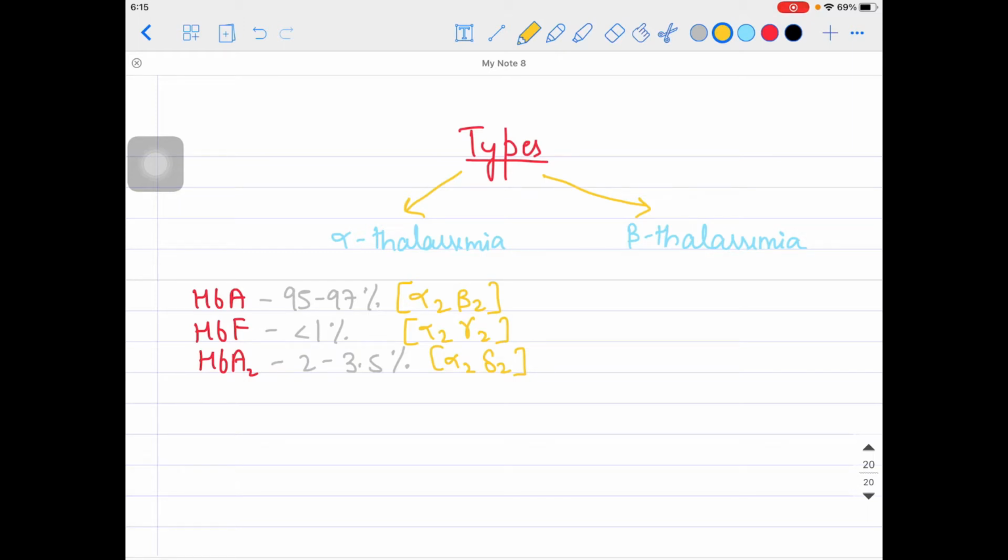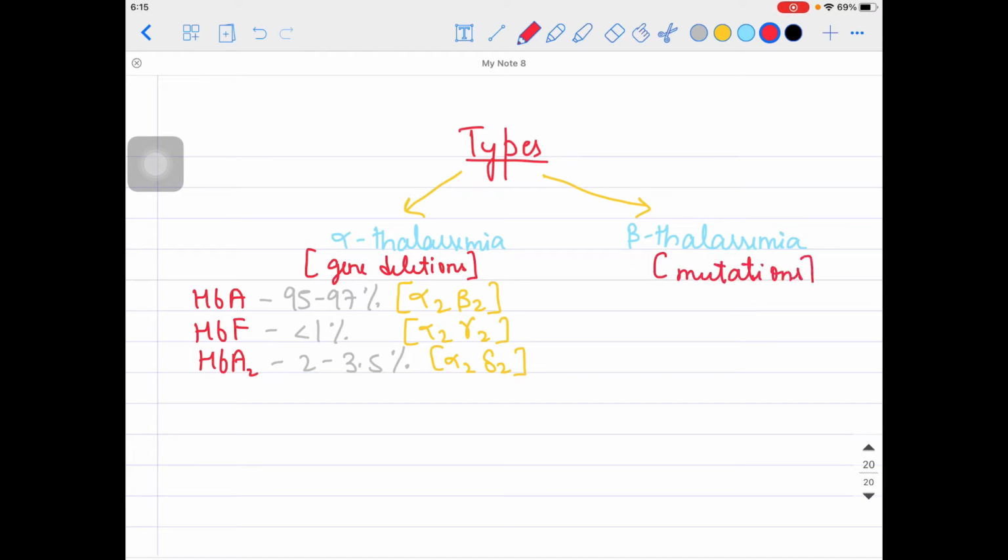Fine. Now if I'm talking about alpha thalassemia and beta thalassemia, I would like to highlight over here: alpha thalassemia is happening most commonly because of gene deletions, and beta thalassemia is mostly happening because of mutations in the globin chains of the hemoglobin.